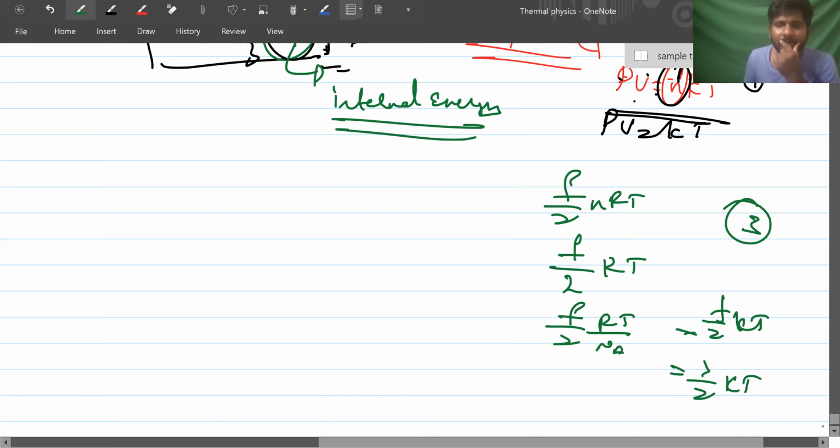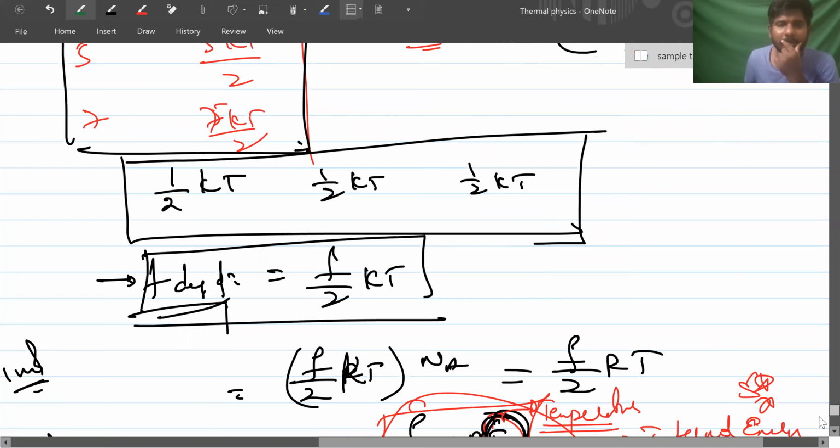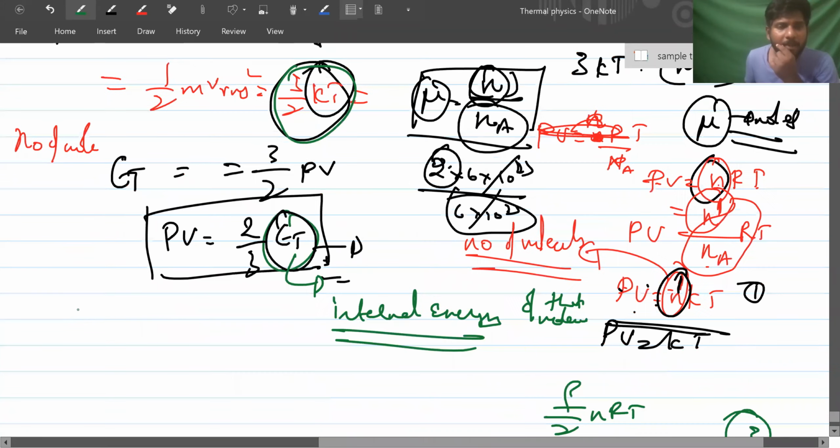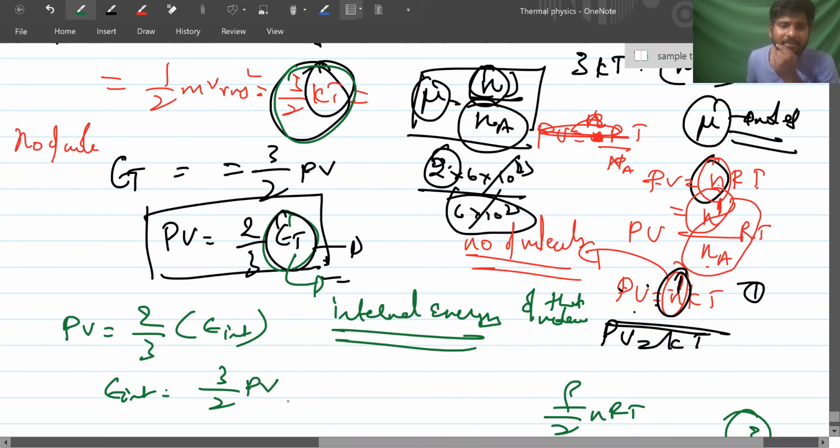So, similar to this or not? 3 by 2 kT. That means, can I write it as internal energy of that molecule? If I write it as internal energy of the molecule, PV is equal to 2/3 of internal energy. Got it? So then internal energy can also be written as 3 by 2 of PV, right?